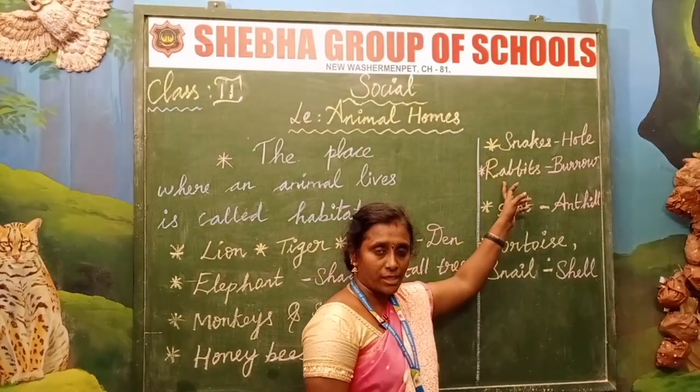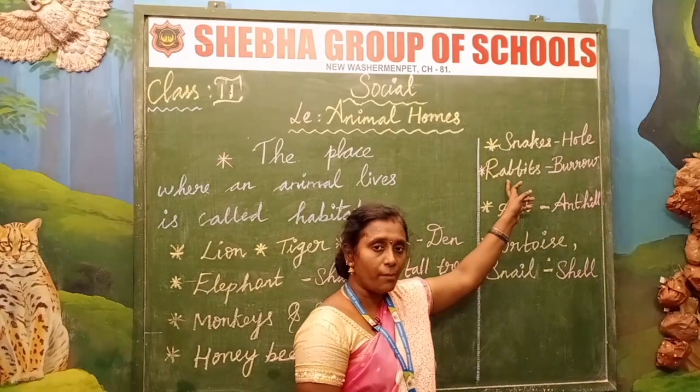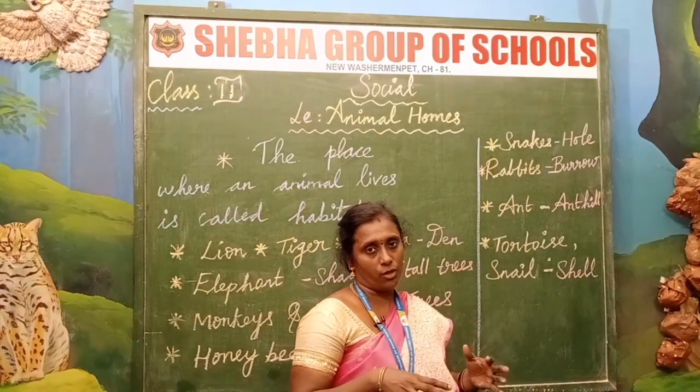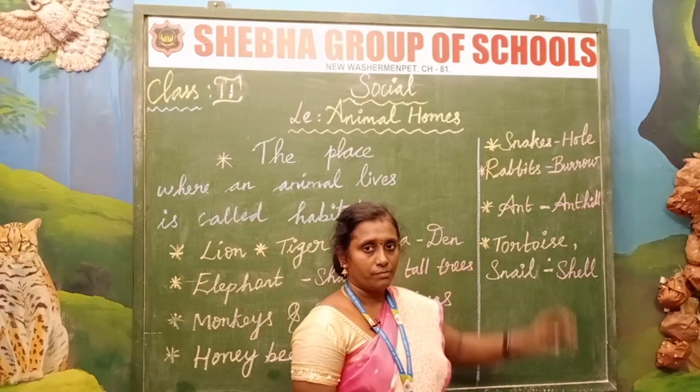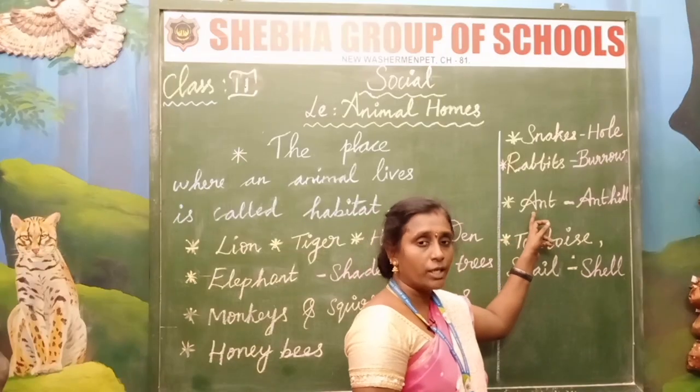Rabbits and rats are also found under the ground. The homes of these rabbits and rats are called burrows. Ants live under the ground in large groups.